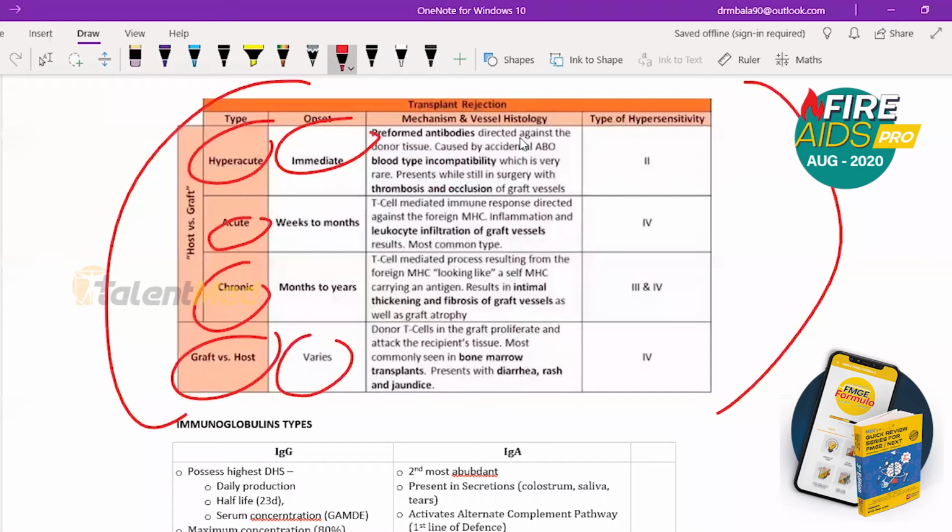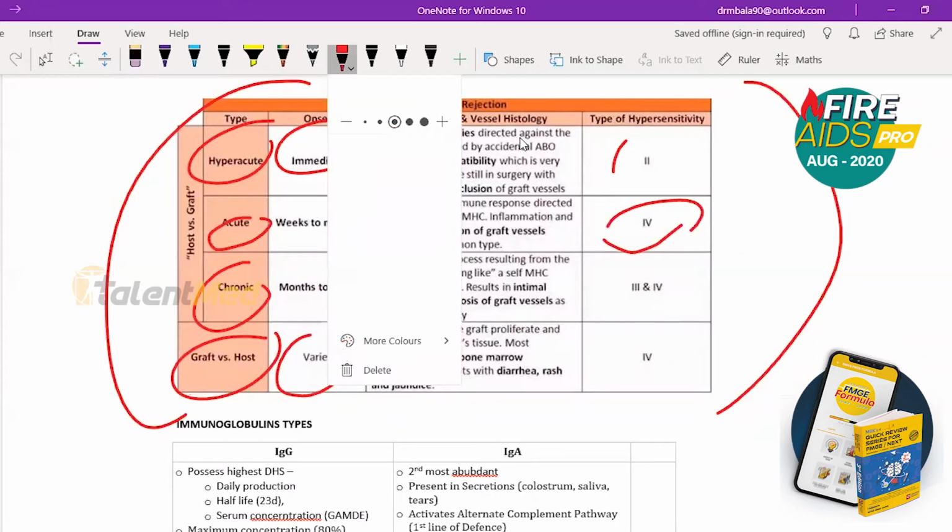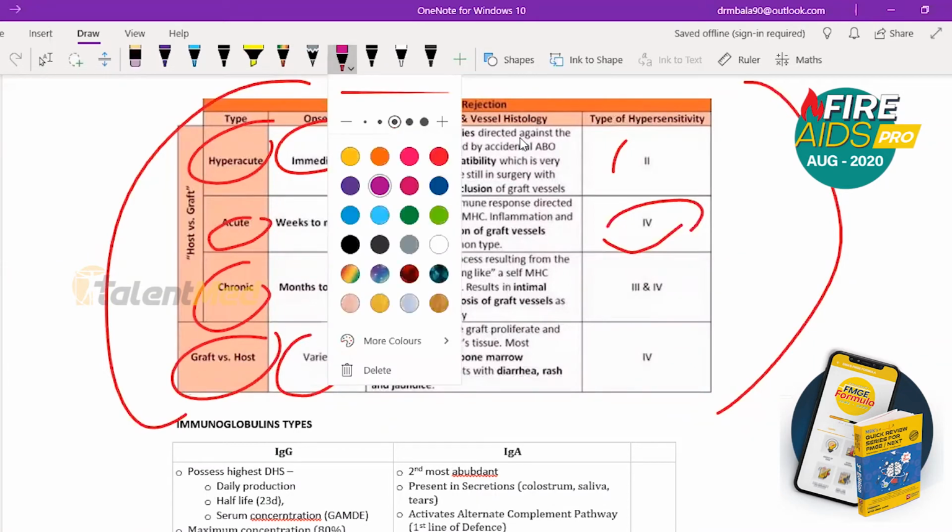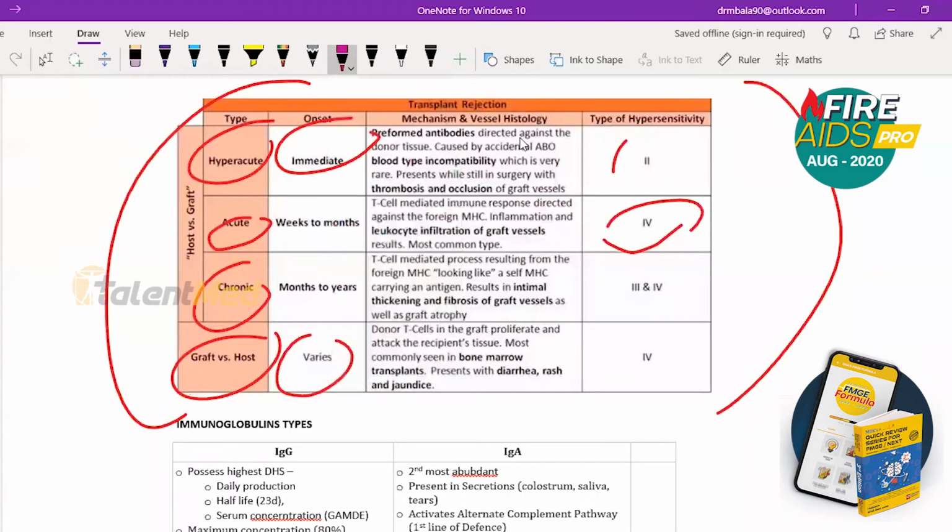What you need to know from here is that hyperacute is type 2 hypersensitivity reaction. Acute is type 4 hypersensitivity reaction. Chronic is type 3 and type 4. Graft versus host is type 4.